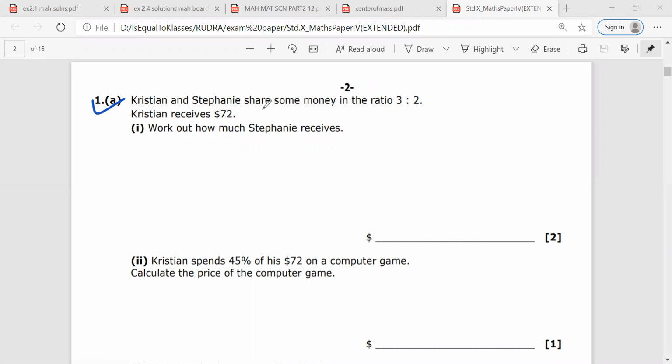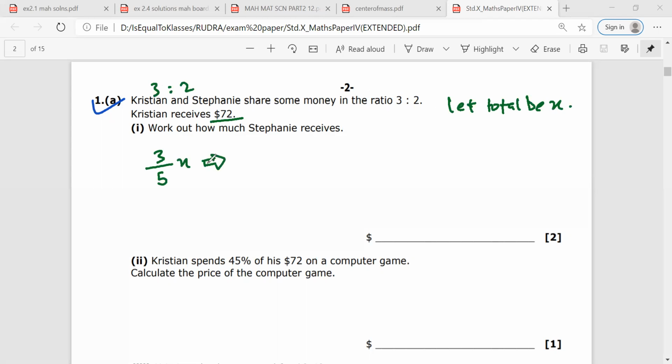Christine and Stephanie share some money in the ratio of 3:2. Christine receives $72. Work out how much Stephanie receives. So the ratio is 3:2. Let the total be X. Then the ratio is 3:2, so Christine would have received 3 by 5 of X.